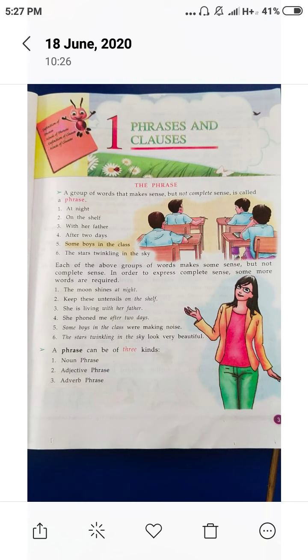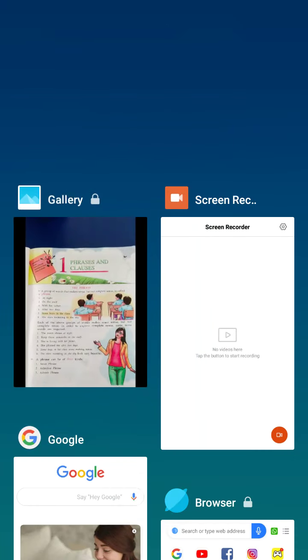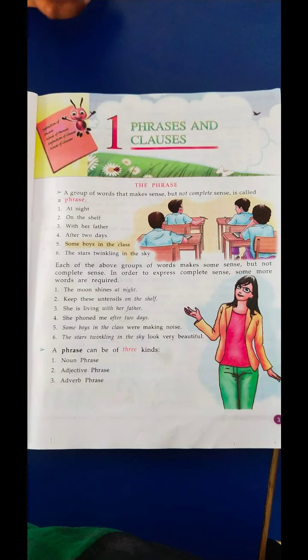It has some meaning, but it is not complete in its meaning. So it is a phrase, because alone it has not complete meaning. Now see the fourth sentence.